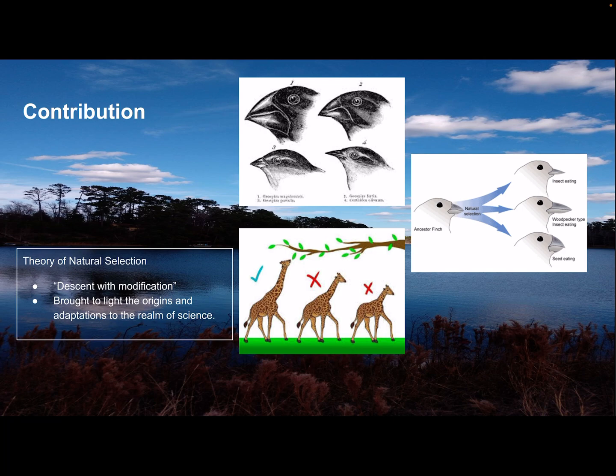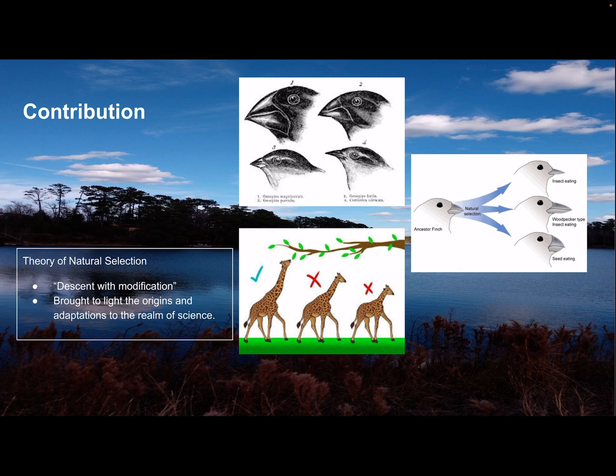What contribution did Charles Darwin have to ecology? The theory of natural selection, also known as descent with modification, brought light to the origins of adaptations to the realm of science. A little bit about natural selection is it's the evolution of a species through generations. A single organism or a single individual cannot evolve by itself, but its genes can be passed on through generations to other individuals of the same species.